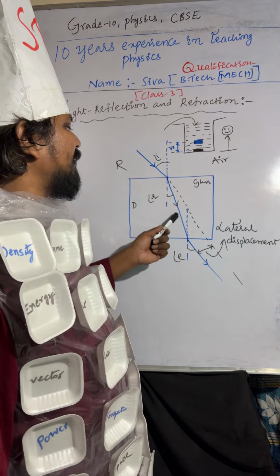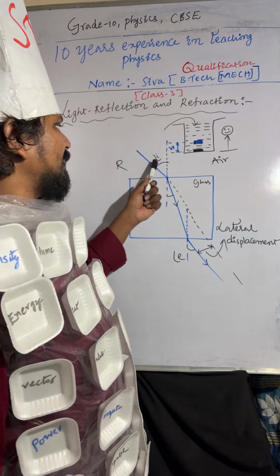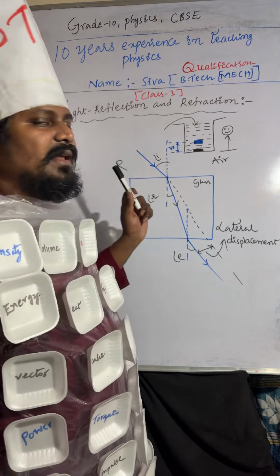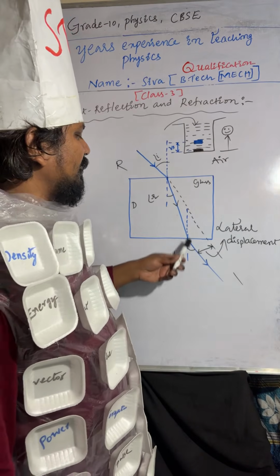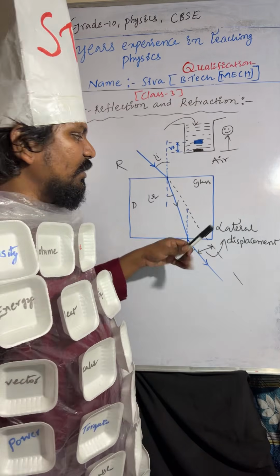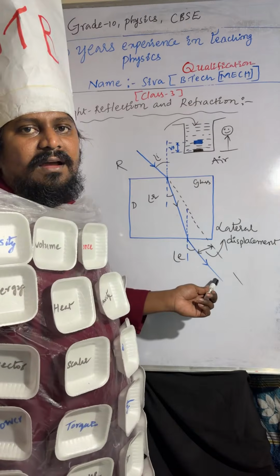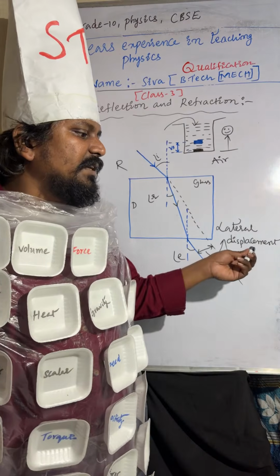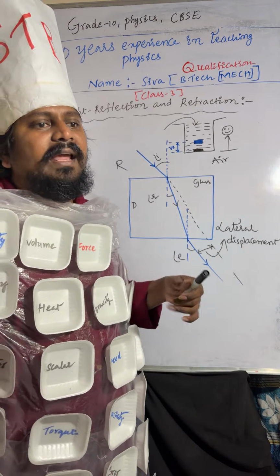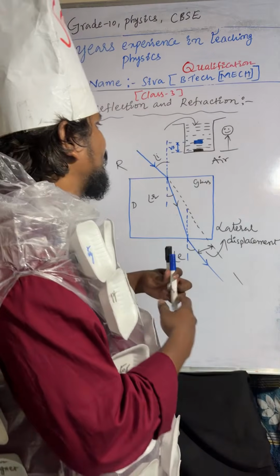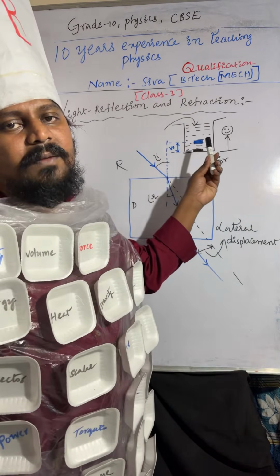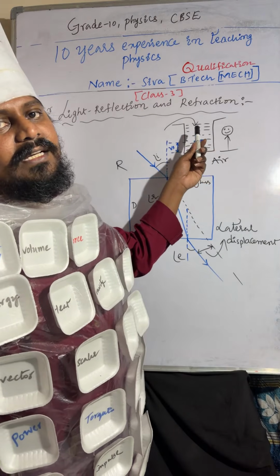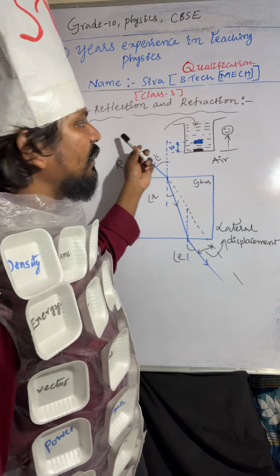So here you can observe the incident ray, refracted ray, and emergent ray. The angle between the incident ray and the normal line is called the angle of incidence. The angle between the refracted ray and the normal line is the angle of refraction. The angle between the emergent ray and the normal line is the angle of emergence. The distance between the emergent ray and the initial direction of the incident ray is called lateral shift. Coming to vertical shift, this is the actual position of the coin and this is the apparent position. The distance between them is called vertical shift.